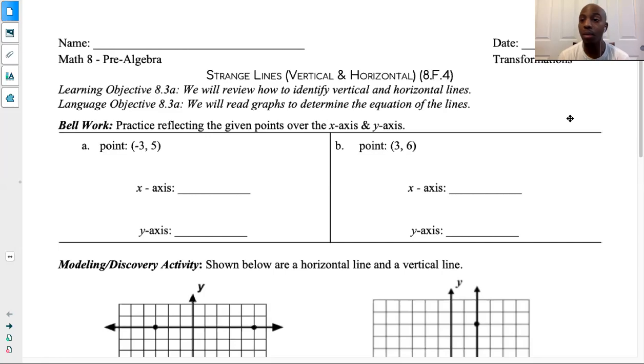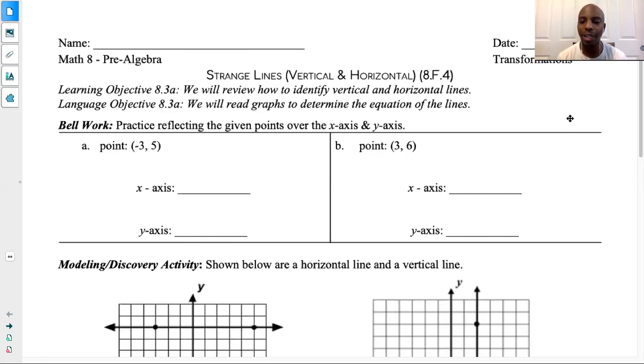Good morning, students, or good afternoon. What I want us to do is look at straight lines. This is not brand new to us. When we were dealing with graphing lines, we talked about these straight lines, vertical and horizontal. In this unit on transformations, especially reflection, we need to refresh ourselves a little, because we're going to reflect over these horizontal and vertical lines as lines of reflection.